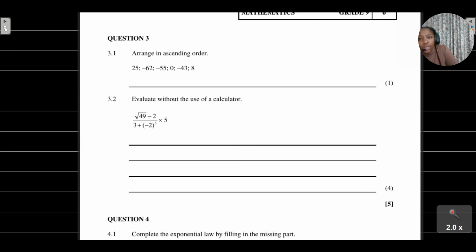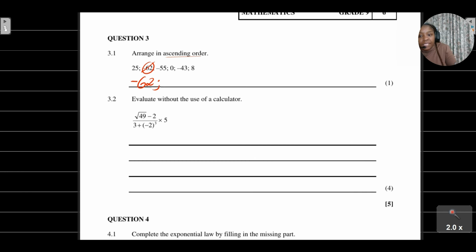Remember, the biggest negative number is the smallest number. So this negative 62 is the smallest number here. Remember, if I'm talking about ascending order, I'm saying from the smallest to the biggest.